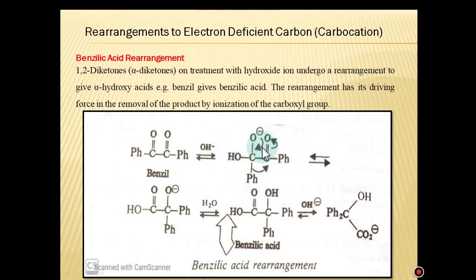This electron cloud shifts towards here, and due to migratory aptitude, this group shifts towards here, and this is converted into this type of intermediate. After the formation of this intermediate, the protonation takes place and the formation of benzilic acid. Since the medium is basic, the H is lost and it is converted into carboxylate ion and the equilibrium shifts towards the forward direction.